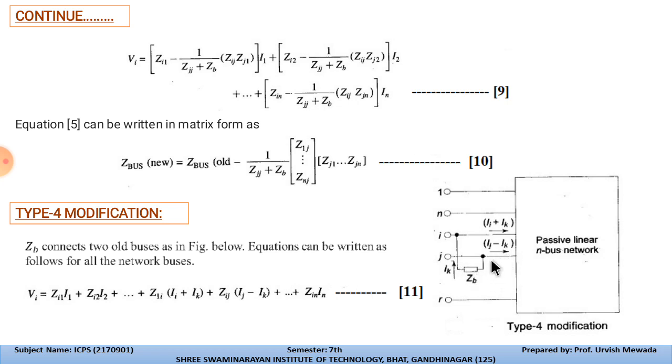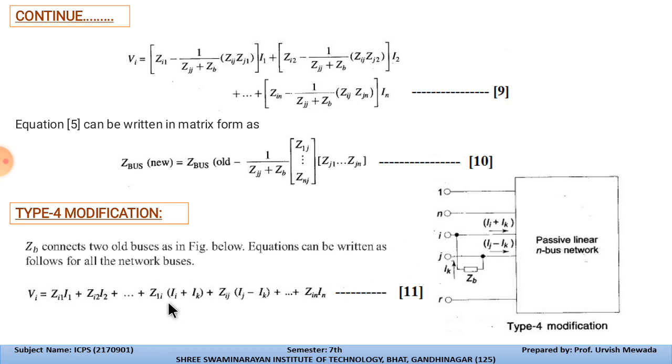And over here, current is flowing in this direction and Ik is flowing in this direction. So this is Ij minus Ik over here. So for this particular branch, let us write the equation for type 4 modification. So again Zb connects two old buses. These were the two old buses in the figure.